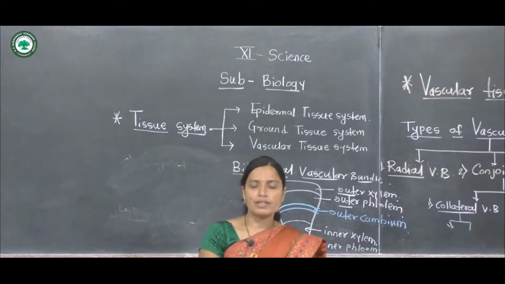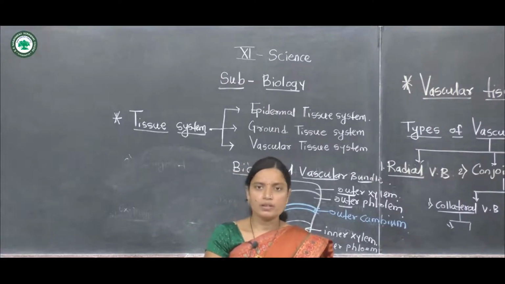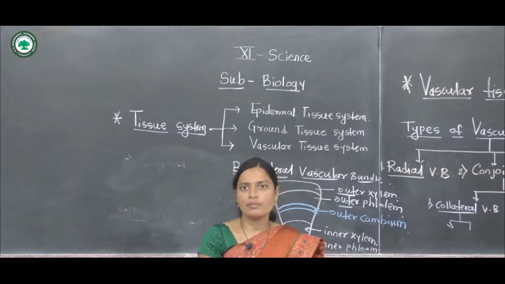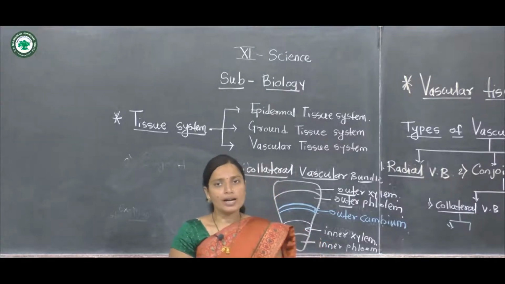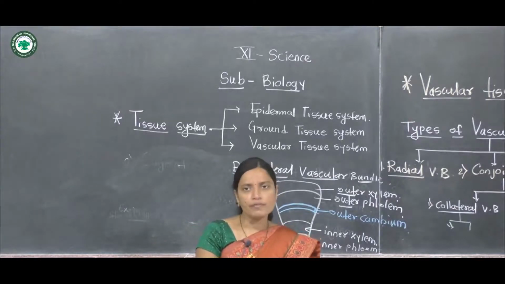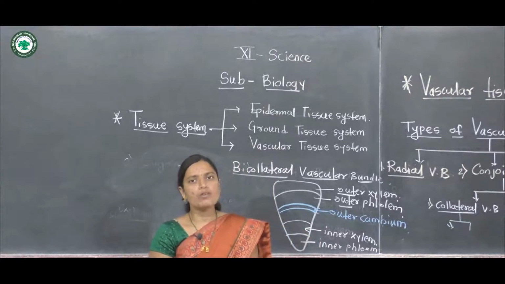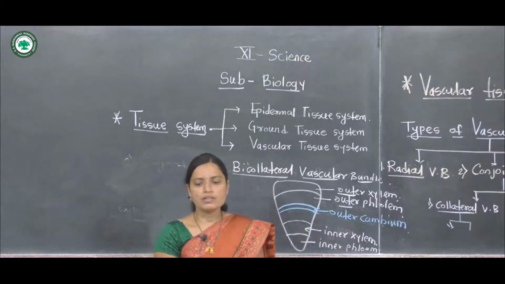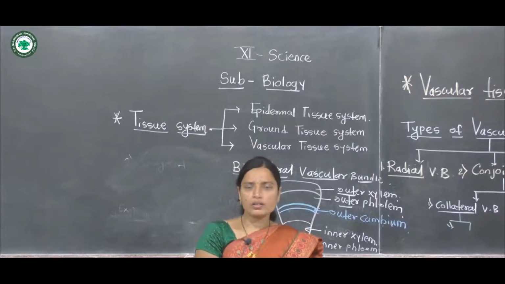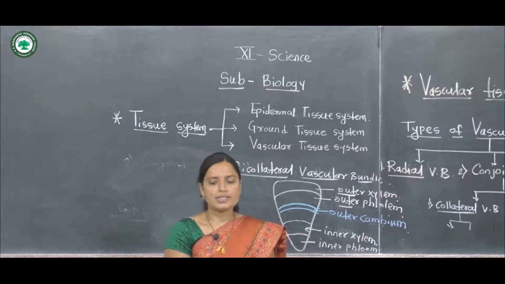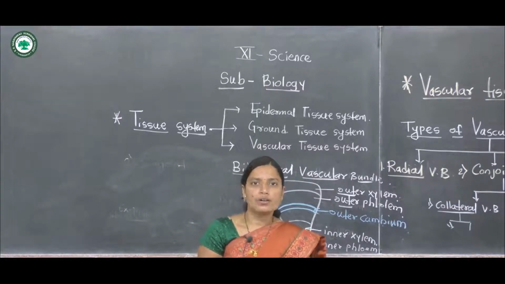What is the difference between these two systems of vascular bundle? In collateral vascular bundles, the xylem and phloem are present in the same radius, but in bicollateral vascular bundles, the phloem occurs in two groups, inside and outside the xylem, and they are called bicollateral vascular systems.